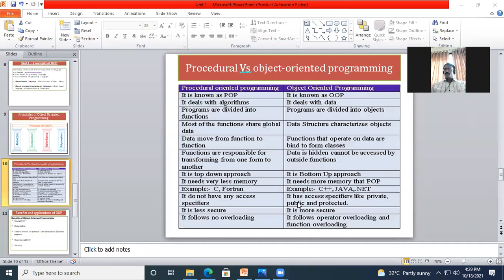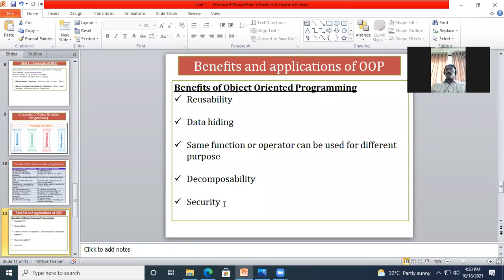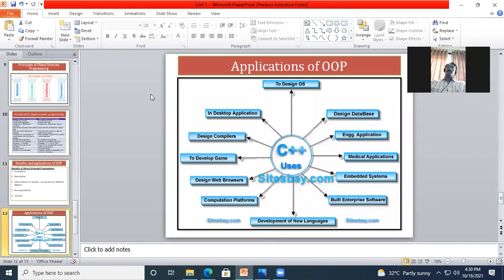So with this access specifier, I come to know whether it is secured or not. So with OOPS, I came to know it's a secured one.